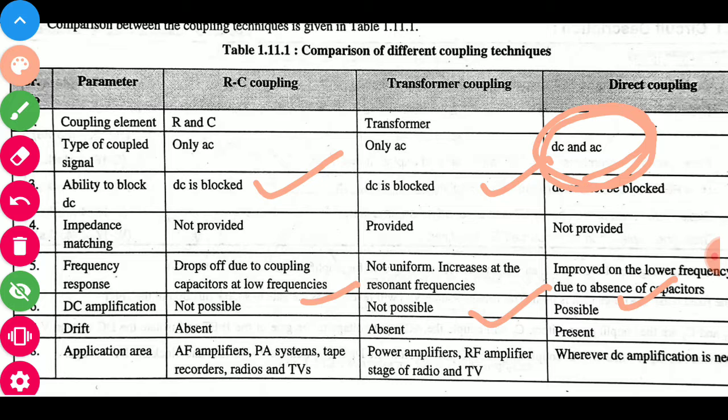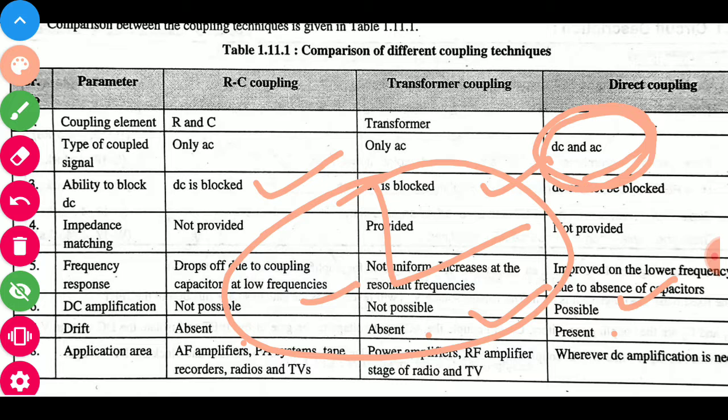Next, drift: absent or present. In cascading, some elements are provided. In RC coupling, RC elements are available, and in transformer coupling, the transformer element is available, so drifting is not present. But drifting in direct coupling is present because a direct wire is connected. Drifting means direct connection of wires from input to output.